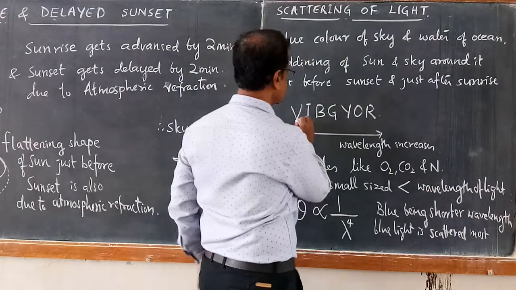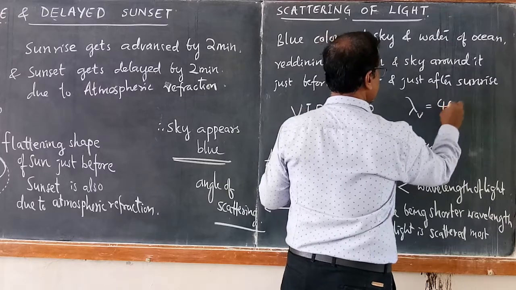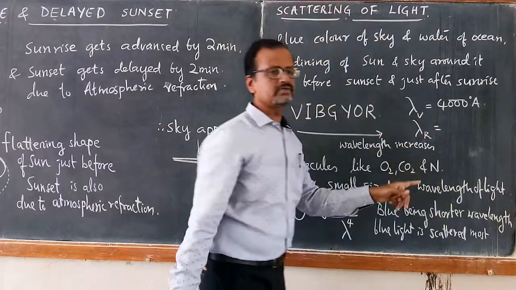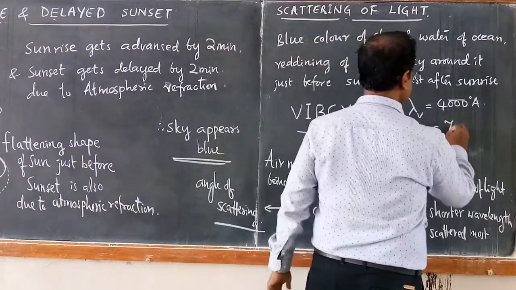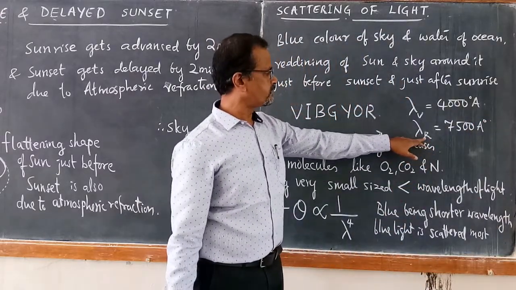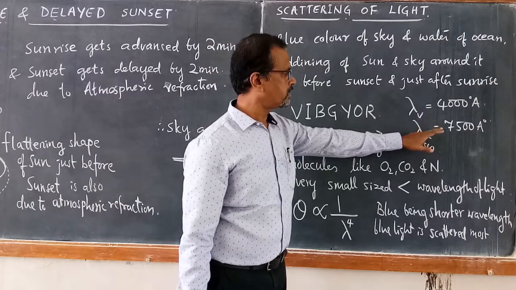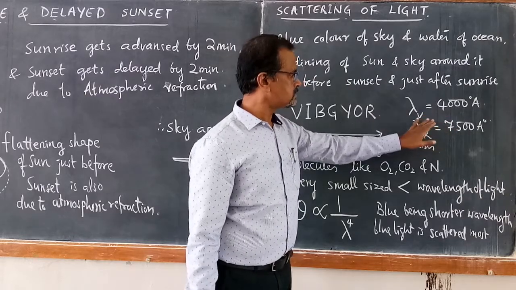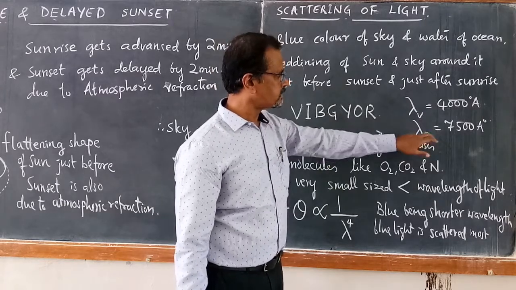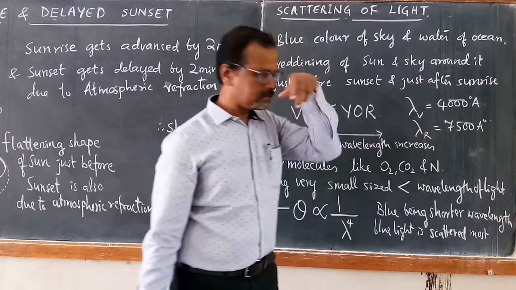See here. If you just write the wavelength of violet is about 4000 angstrom, and the wavelength of red, lambda is the notation for wavelength, is around 7500. So if you compare the wavelength of red with that of violet, it is nearly 1.8 times. You can look at this. It is more than 1.8 times. The wavelength of red is more than 1.8 times the wavelength of violet.